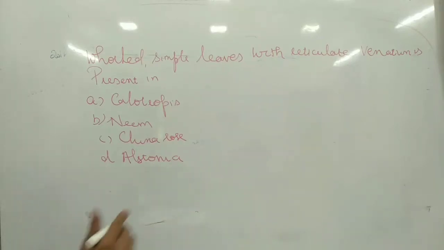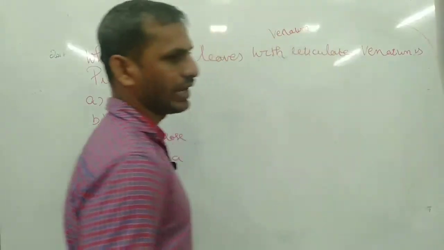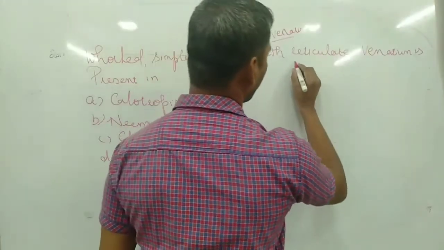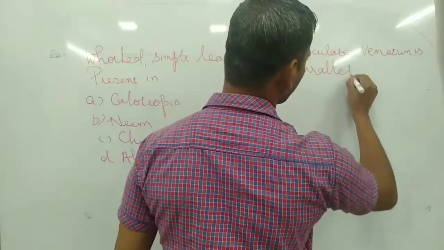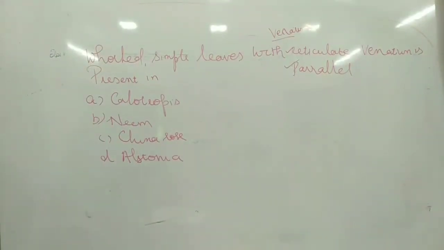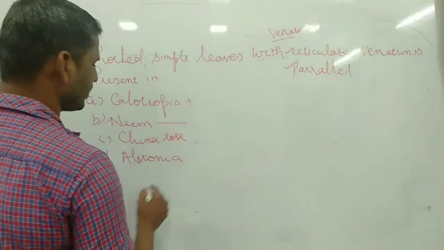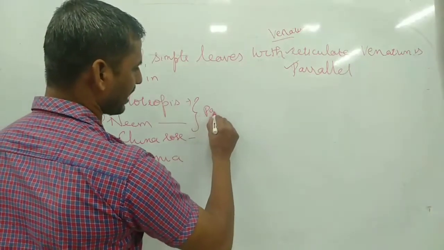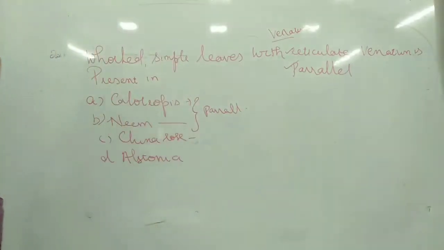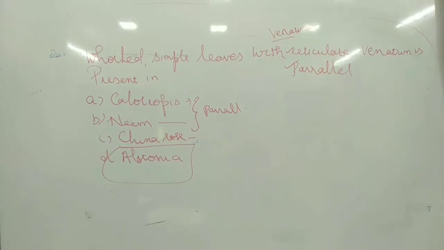Venation: we have two types. Venation is the arrangement of veins and veinlets in the leaf. One is parallel venation, another one is reticulate venation. Parallel venation they are not asking. The question is about simple leaves with reticulate venation. Calotropis, neem, China rose have parallel venation as per the options, and only Alstonia has reticulate venation.